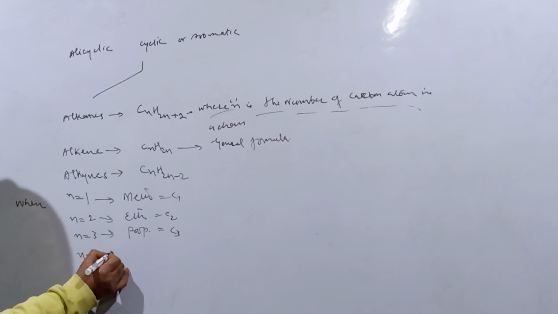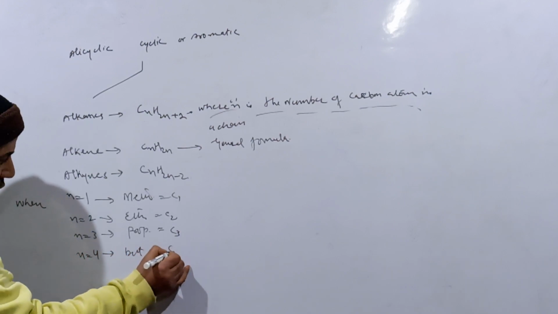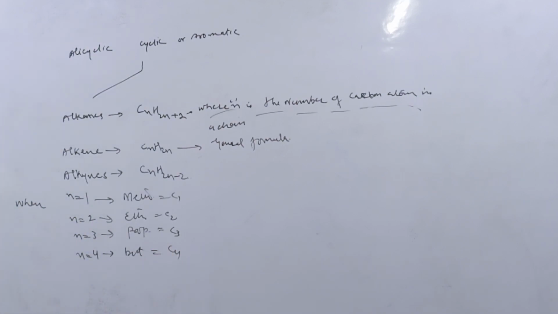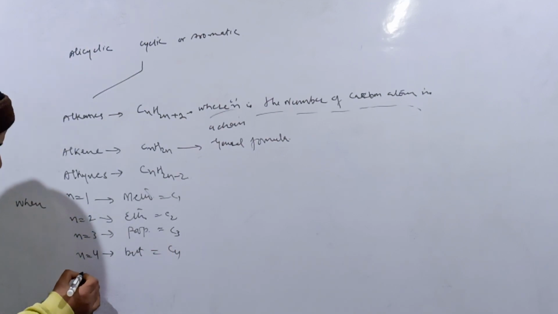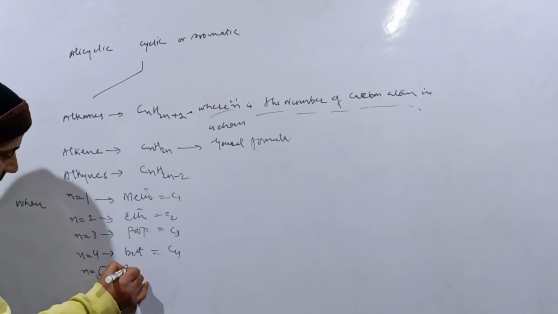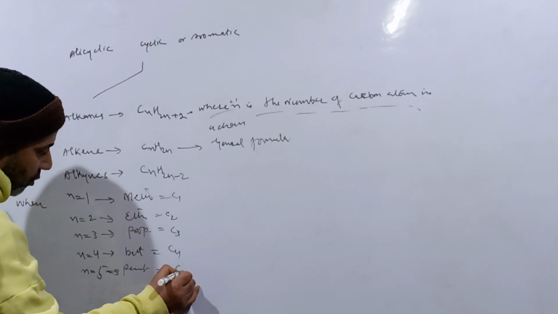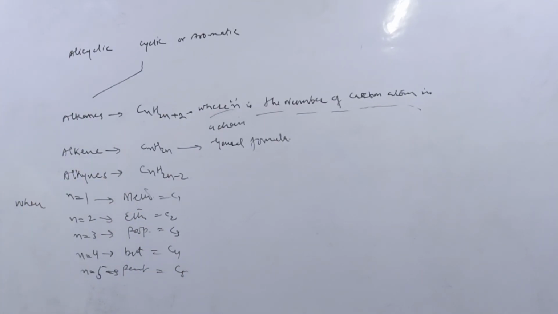Similarly, n equal to 4 is called but, which means 4 carbon atoms within the molecule, and n equal to 5 means pent, meaning 5 carbon atoms, a molecule of formula C5.